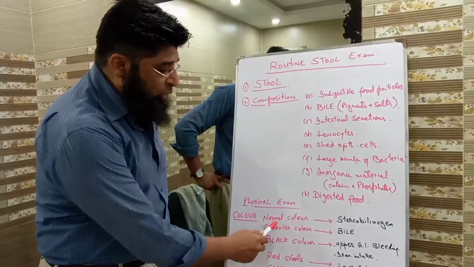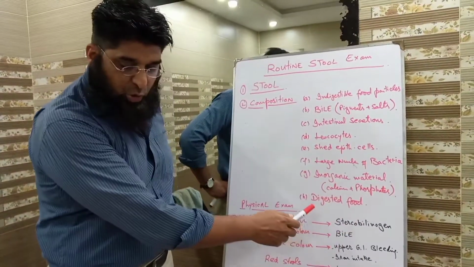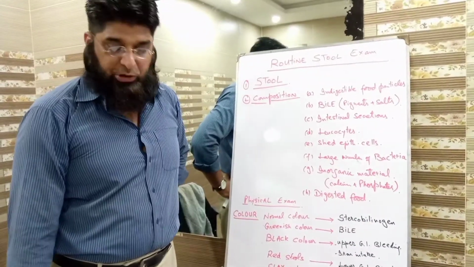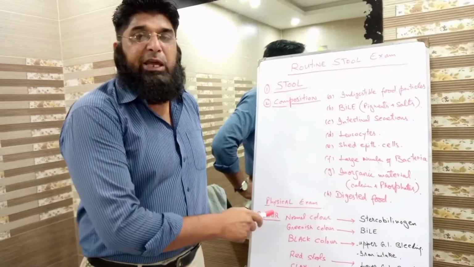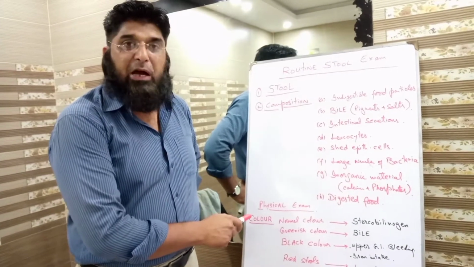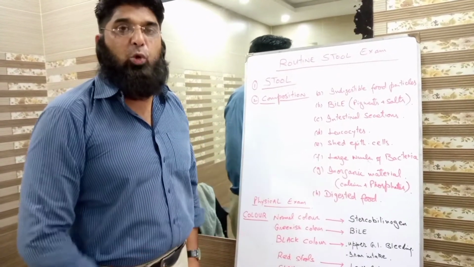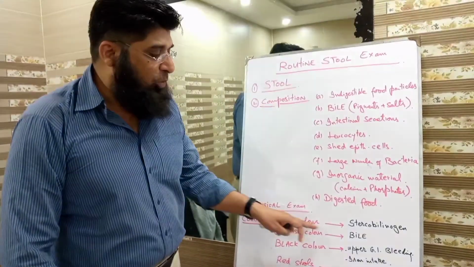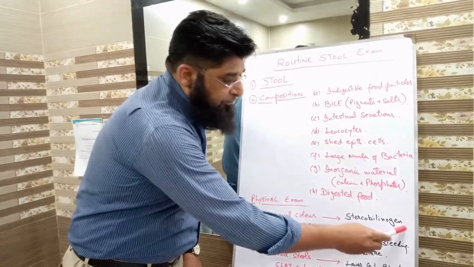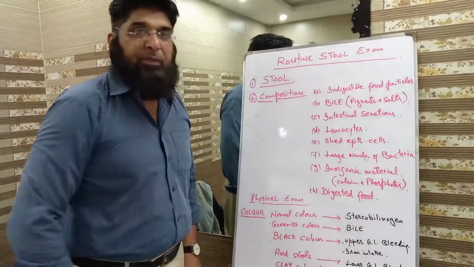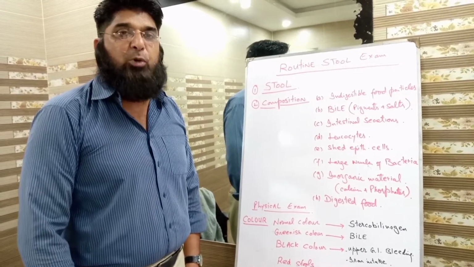Students, the normal color of stool is because of the presence of stercobilinogen, and stercobilinogen is produced by bacteria through the decomposition of bilirubin.